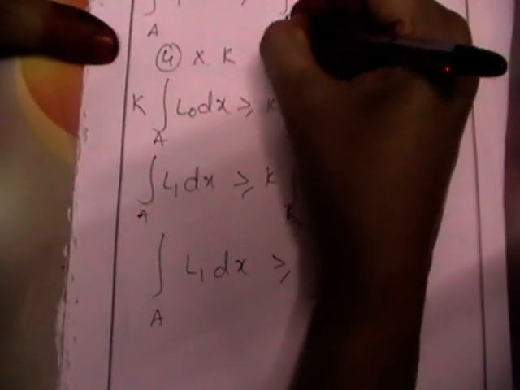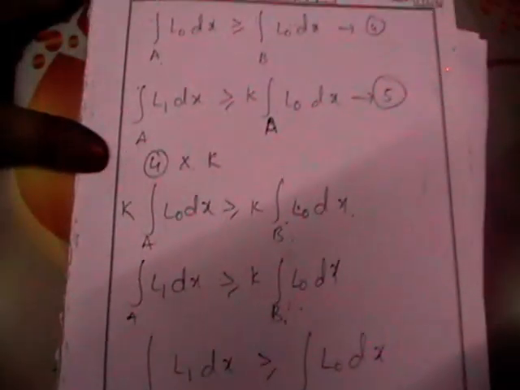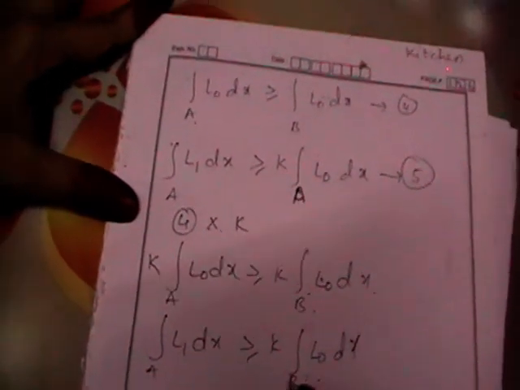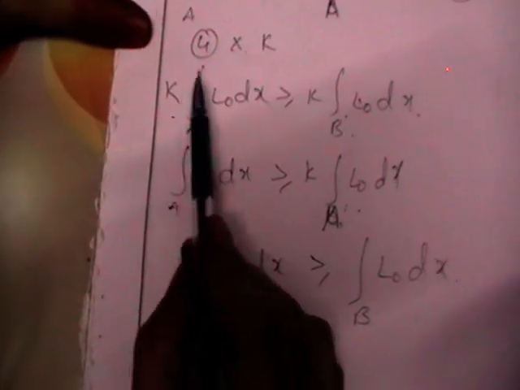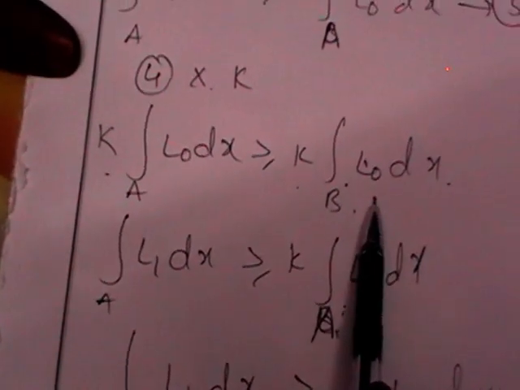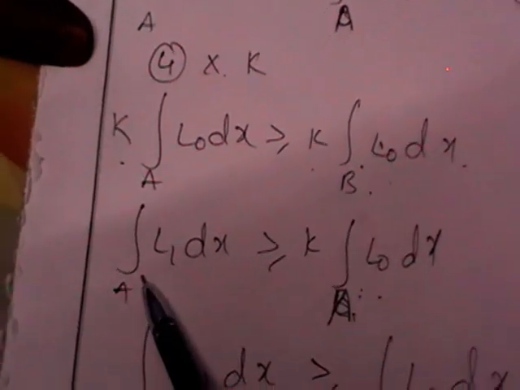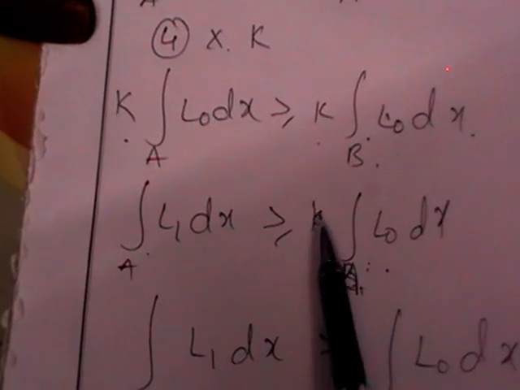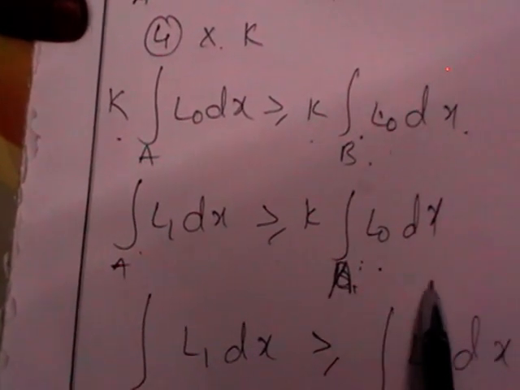This is equation number 5. Am I right? By equating these two: you have equation number 4, you have multiplied with K. So you got K integral over A of L0 dx greater than K integral over B of L0 dx. Here it is integral over A of L1 dx greater than or equal to K integral over A of L0 dx.